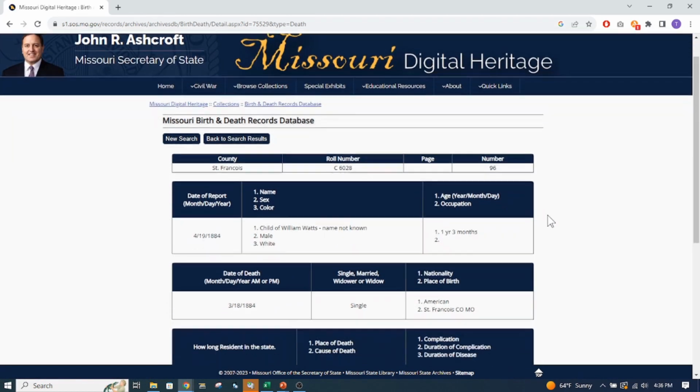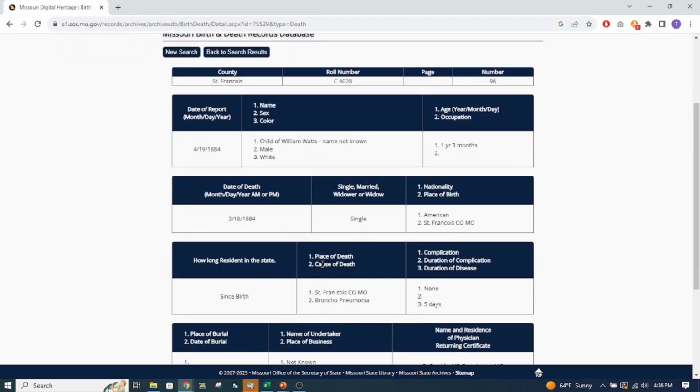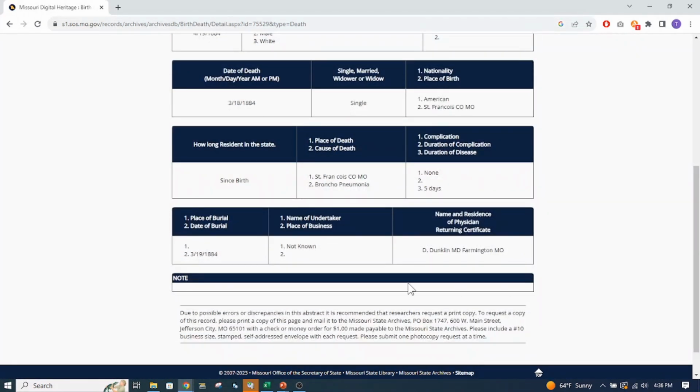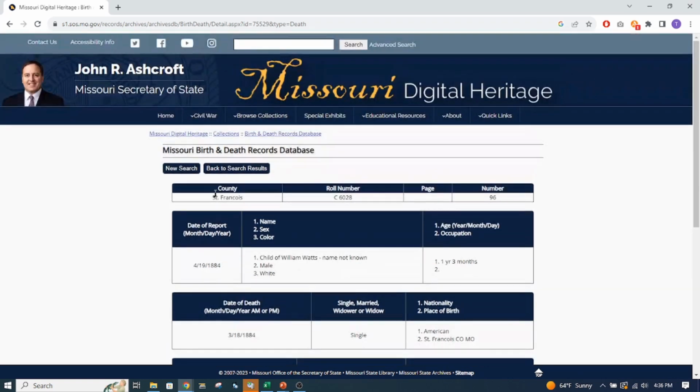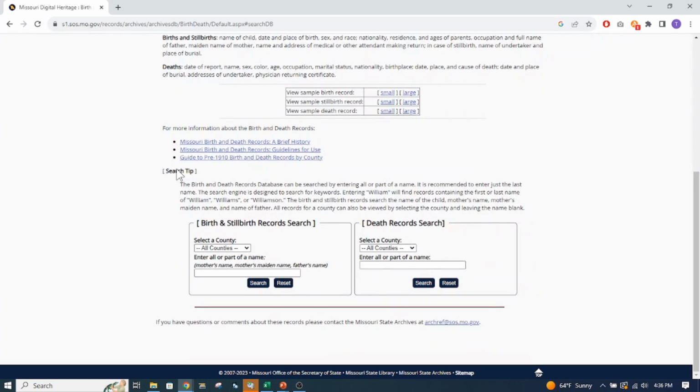And it's the same type of thing. They're going to give you information. You read through it and see what you can find on here. The place of burial, name of undertaker, residence of the physician. Anyways, so you can find information before 1910 for birth and death using this search.